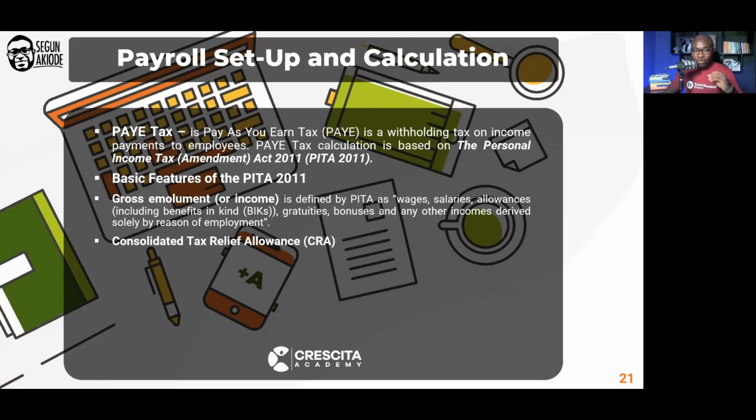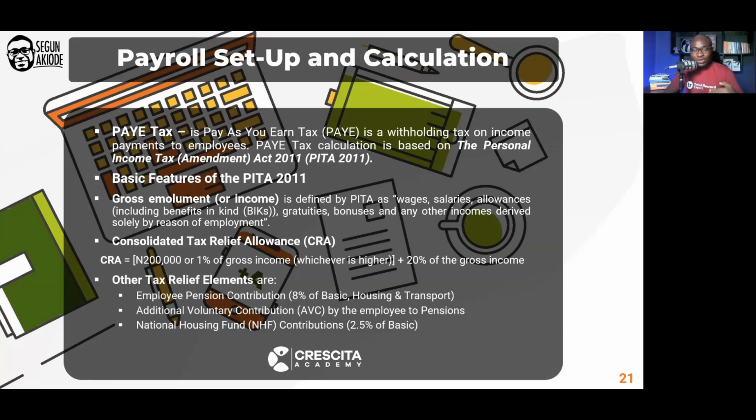Now, as a result of that definition, when you want to calculate your PAYE tax, you need to do what we call your tax relief. There's some element of the relief that is tax-free, and the first one is your consolidated relief allowance. Your consolidated relief allowance is defined in two elements: a fixed part and a variable part. The fixed part is 200,000 or 1% of your gross income, whichever is higher. Then the second part is 20% of your gross income.